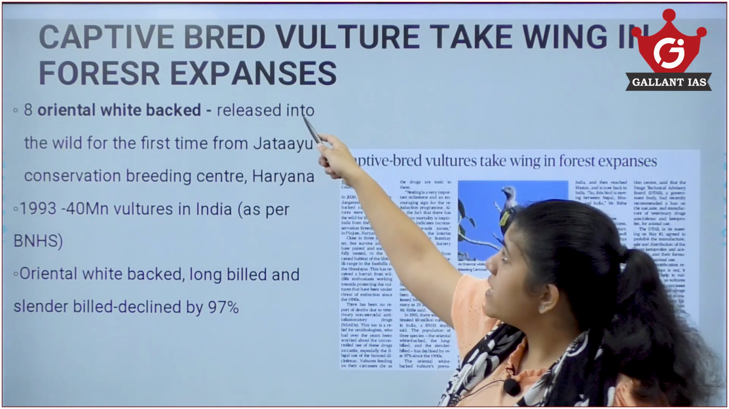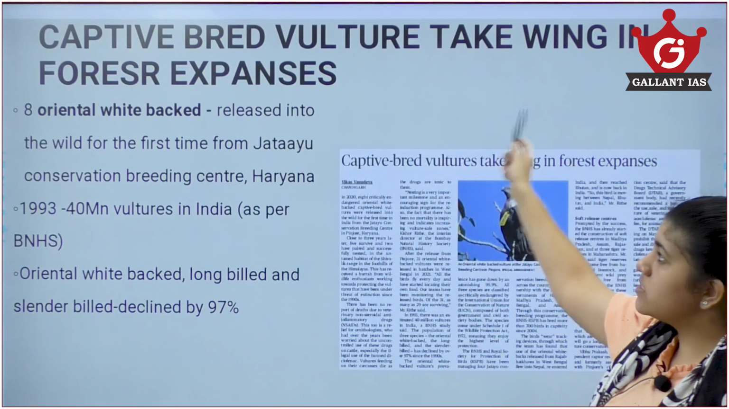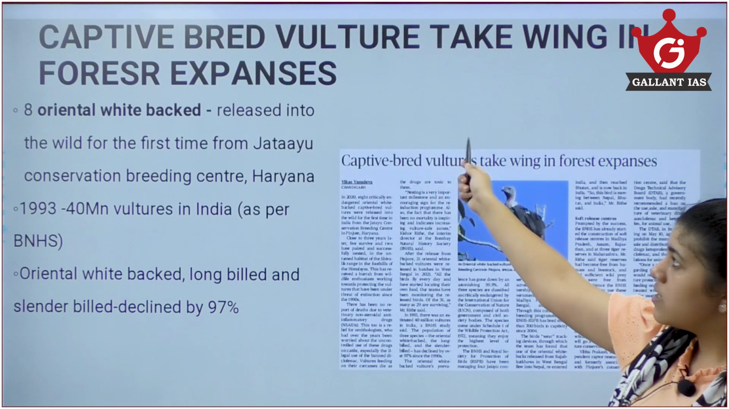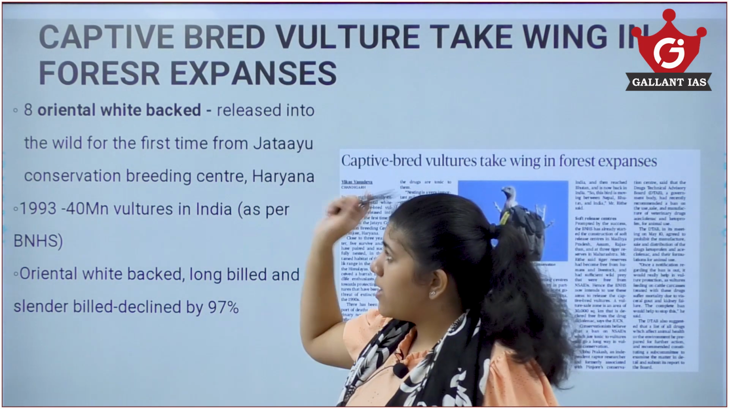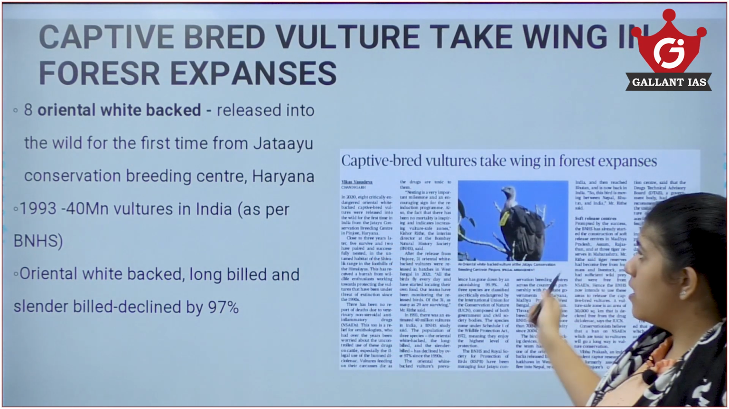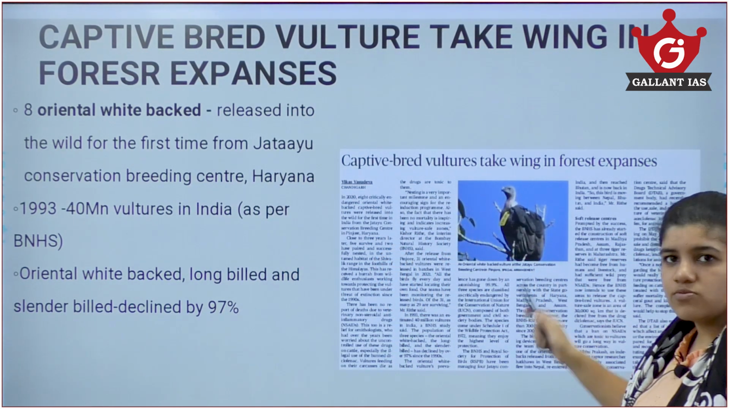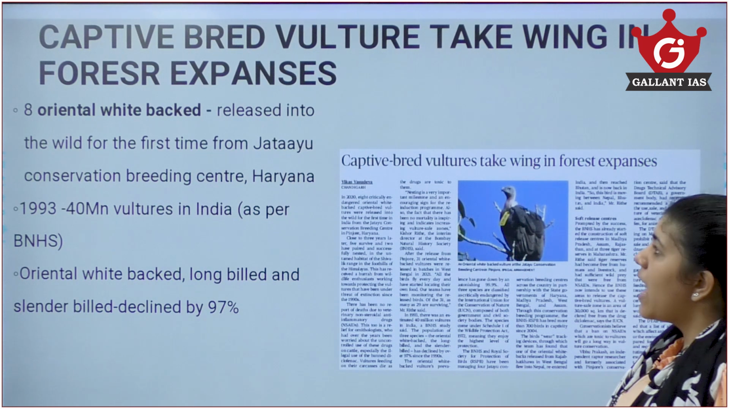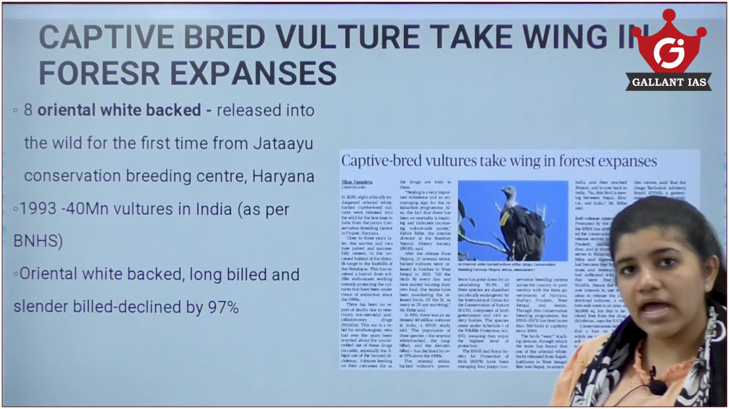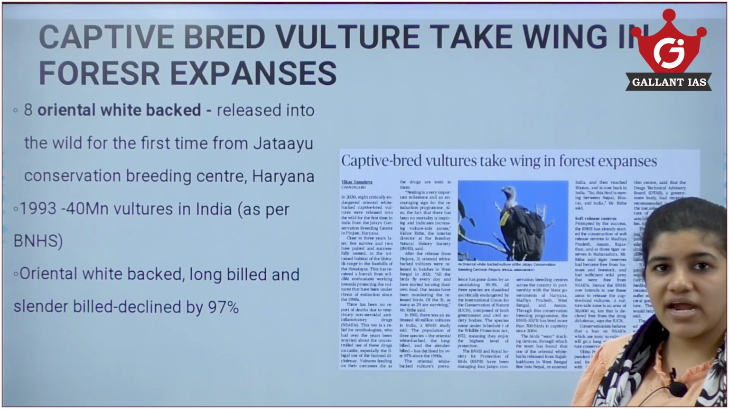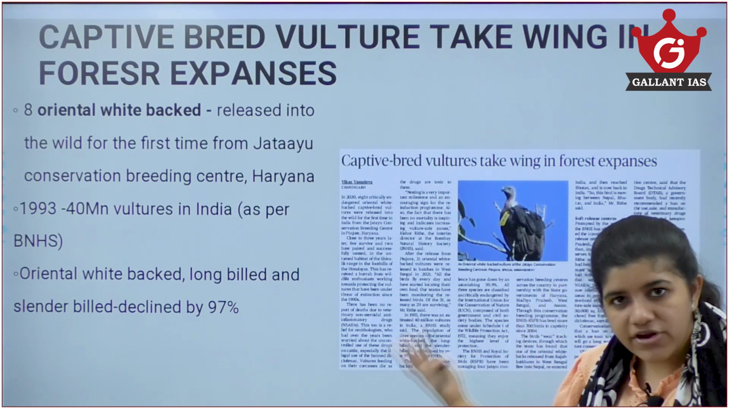Now, captivity-bred vultures take wings in the forest expanses. About 8 oriental white-backed vultures, which is what is shown in the picture, have been released into the wild from the Jatayu Conservation Breeding Center in Haryana. Now, why are these vultures bred in centers? Why are they not free in the wild?